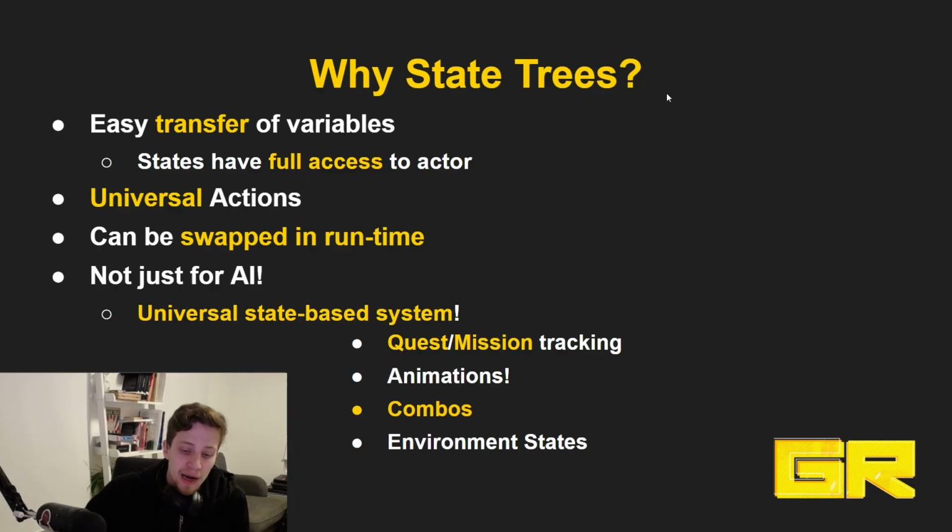Environment states. Perhaps we may want to have something like a window, and that window can exist in many different states and forms. We can have a window that's closed, we can have a window that's open, half open, and perhaps three-quarters open. I don't know what you do with your windows. These all can be tracked within state trees. It can be quite useful to handle that instead of having a complicated enumeration. And what's more important is that it can have different behavior depending on which state it is in.